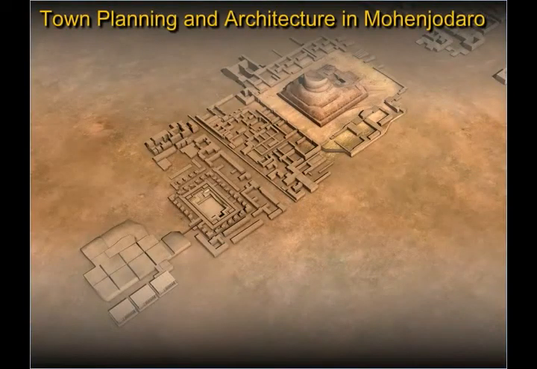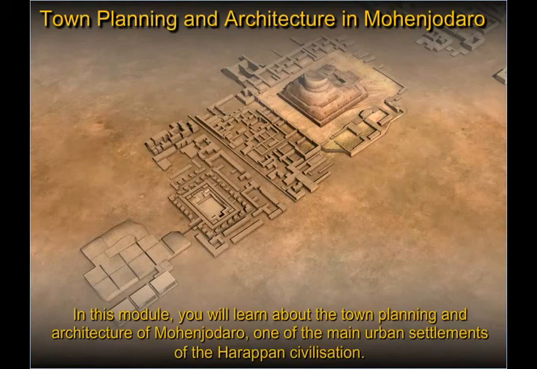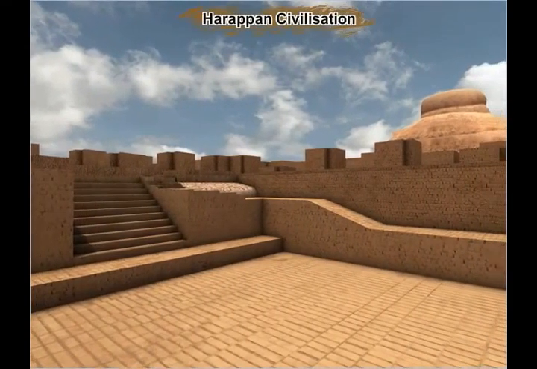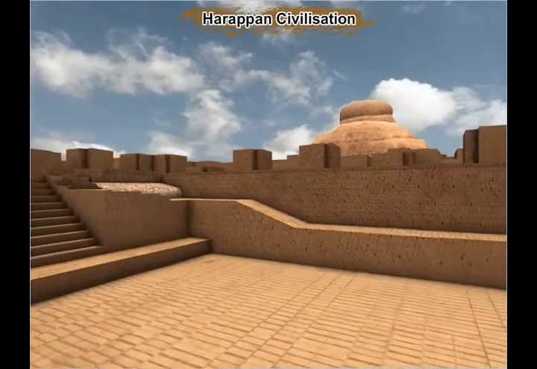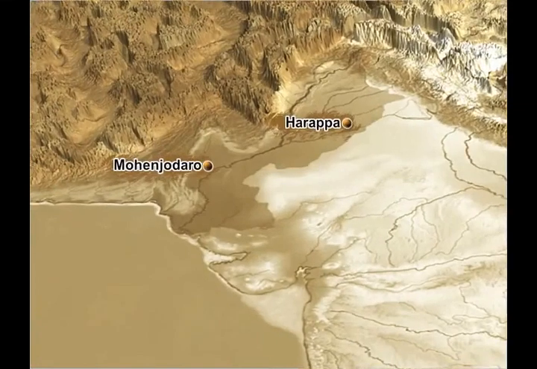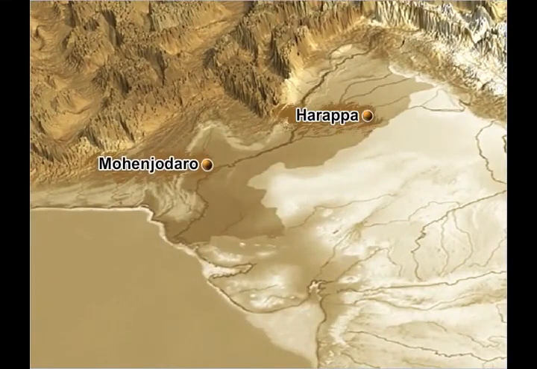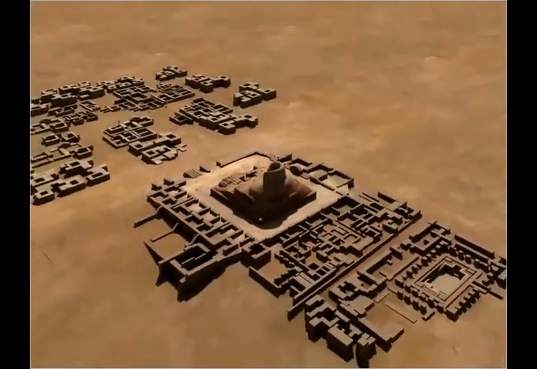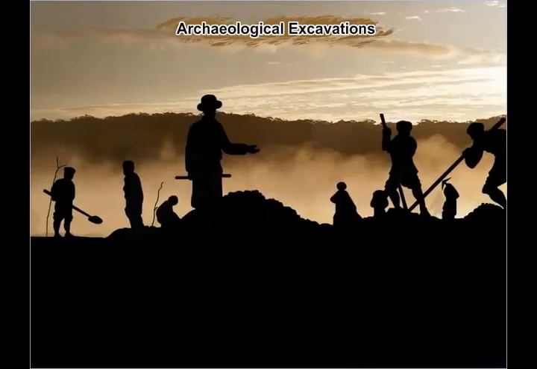Town Planning and Architecture in Mohenjo-daro. In this module, you'll learn about the town planning and architecture of Mohenjo-daro, one of the main urban settlements of the Harappan Civilization. One of the most unique features of the Harappan Civilization was the development of large urban centers such as Mohenjo-daro and Harappa. Although Harappa was the first site to be discovered, Mohenjo-daro became more well known because it was one of the largest urban settlements of the Harappan Civilization.